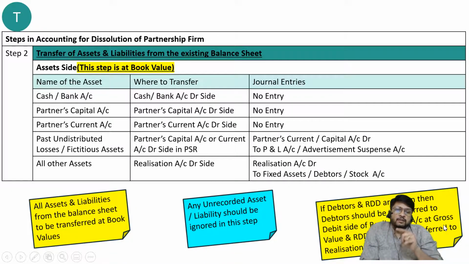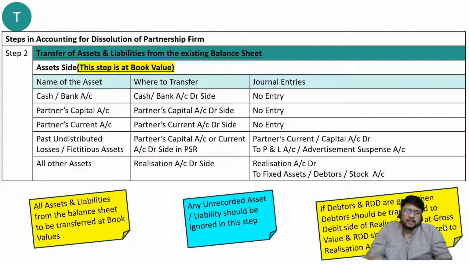dissolution, when you are in the first stage. The first stage is the transfer stage, in which we have considered two steps. First step, open necessary ledger accounts. There is no journal entry required, it is just drawing the accounts: 18 lines, 8 to 10 lines, 8 to 10 lines, 4 lines, 4 to 5 lines, and then 8 to 10 lines. That's what we have considered.